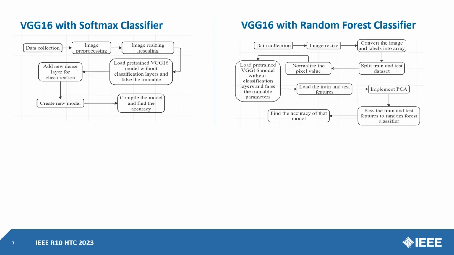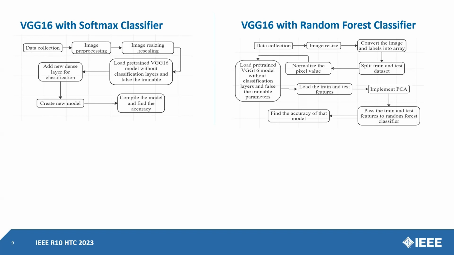We created another VGG16 model with a random forest classifier. In that case, we first resize our images into 224 by 224 pixels, then convert the images and labels into arrays, and split our image dataset into train and test datasets. We normalize our image pixel values, and then load the pre-trained VGG16 model without the classifying layers and freeze the trainable parameters.